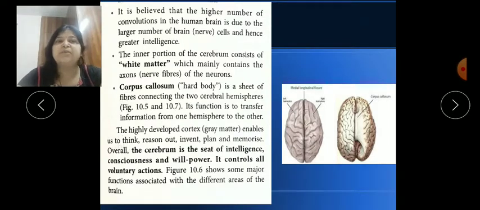Now the highly developed cortex, which is the outer membrane, enables us to think, reason, invent and memorize. So the cerebrum is the seat of intelligence, consciousness and willpower. It controls voluntary actions, and it perceives the signals from sense organs. So you should know the functions of the cerebrum. It gives emotions and experiences, and our reasoning, logical learning and planning are all controlled by the cerebrum part.